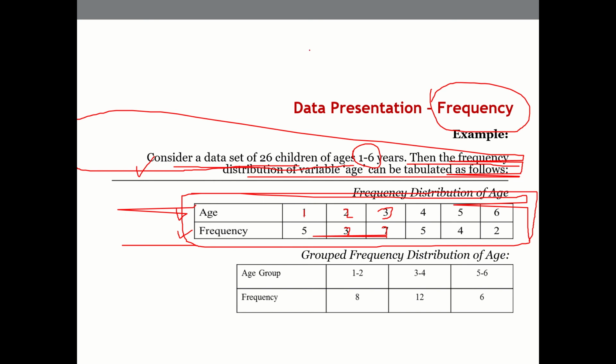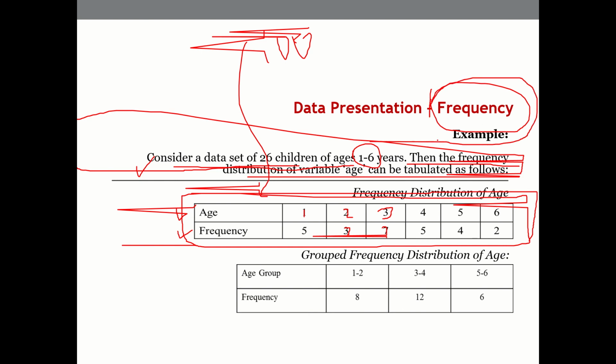Suppose you have collected 100 samples, and if you do a simple frequency table, it will give an idea whether we have a correct representation of the data sets or not. So a frequency distribution table will give a quick understanding of the data set that we have in hand, whether it is a fair representation of the population or not.